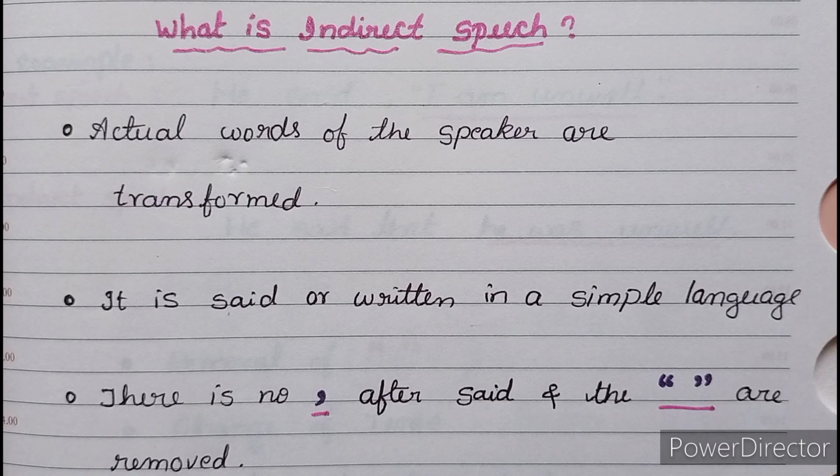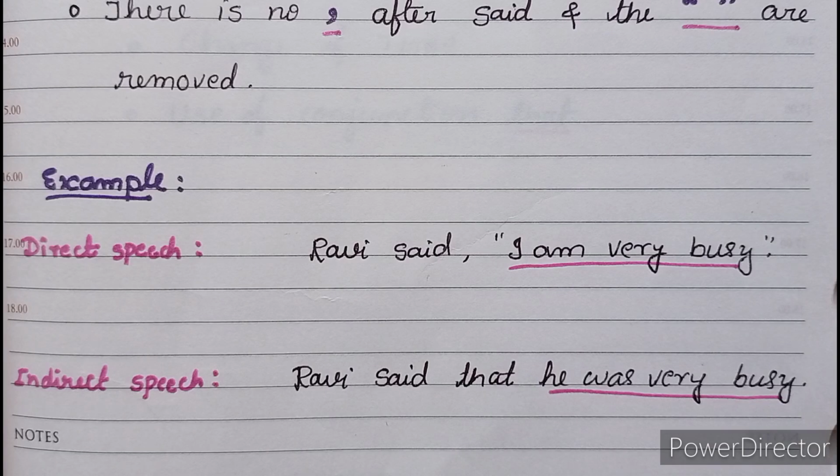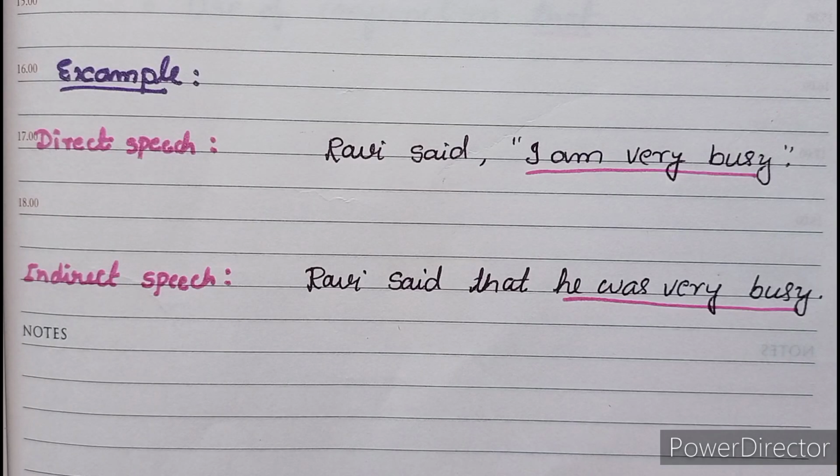Let's take the example that we saw in direct speech. Ravi said, "I am very busy." Now, converting this to indirect speech, it becomes: Ravi said that he was very busy. Now, what are the changes that you can identify here? First one is removal of inverted commas. Second one is change of tense. You can see present became past tense. Third one is the use of the conjunction that.